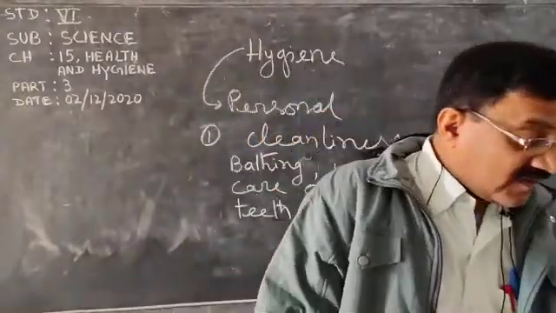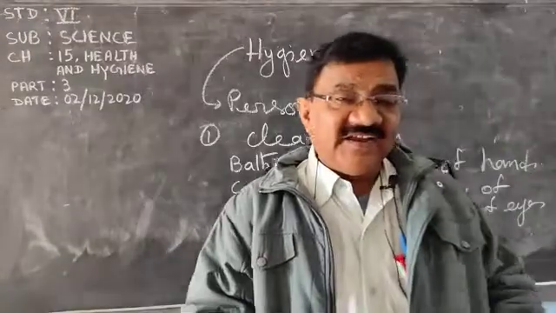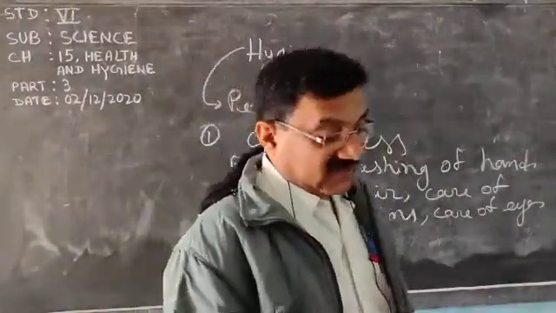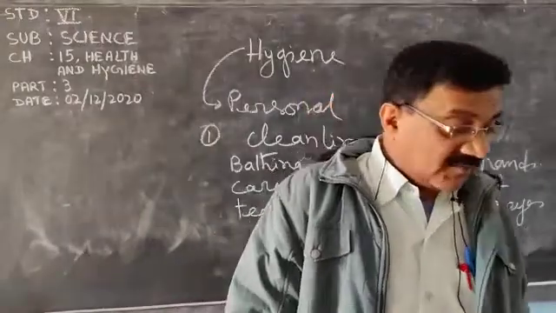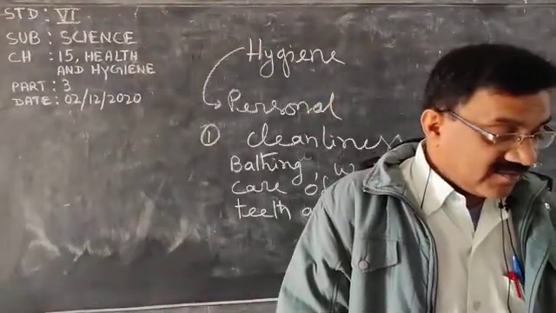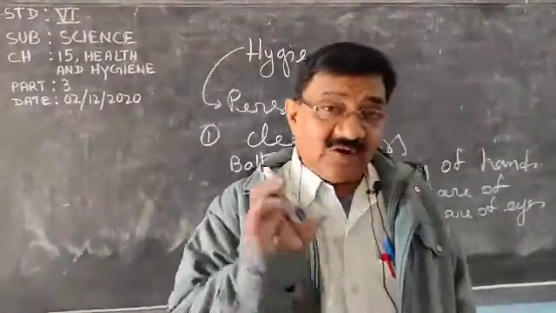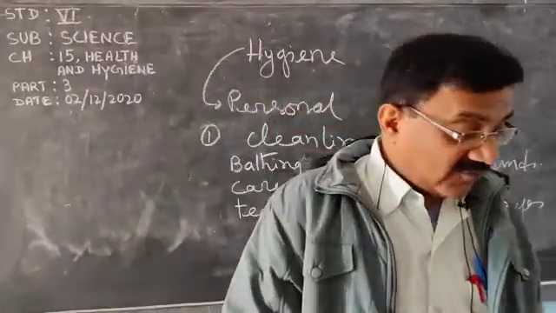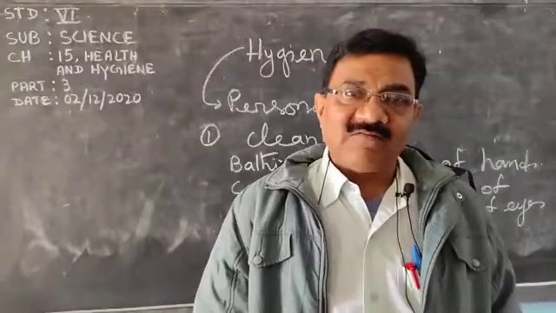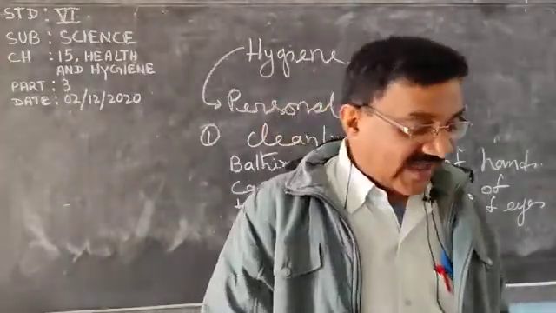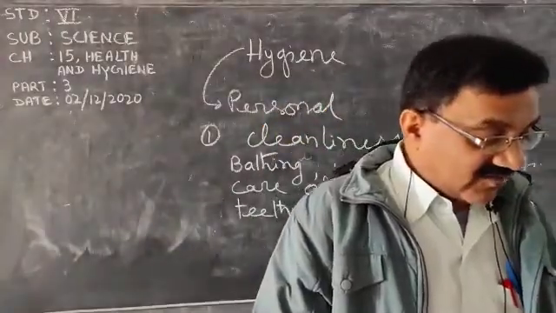Next, a balanced diet provides all the nutrients we have discussed for proper growth and development of our body. Don't try to take a special diet, for example a diet which contains only protein or only fats, which should be avoided.